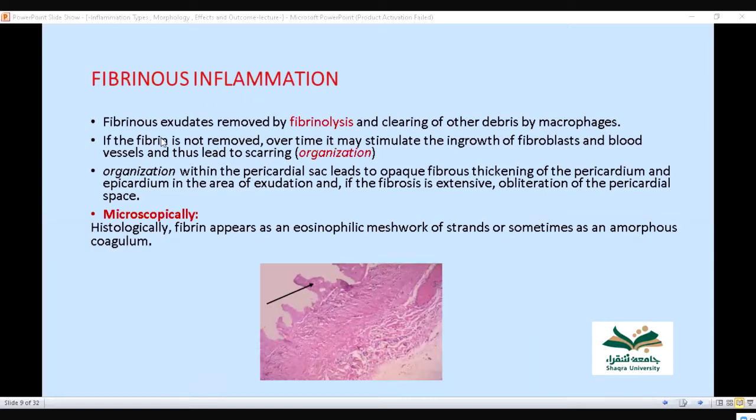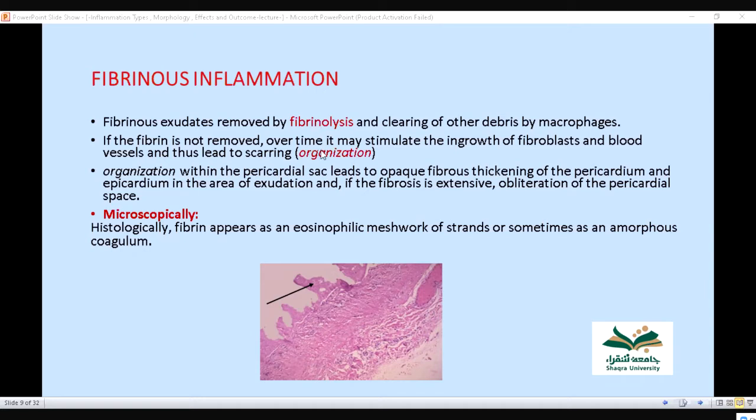Similarly, how are fibrinous aggregates removed? After there is fibrinolysis, that is, when there is breakdown of this fibrinogen and fibrin by the macrophage, slowly with healing, this is removed. If the fibrin is not removed over time, it may stimulate the ingrowth of fibroblasts and vessels and lead to scarring.